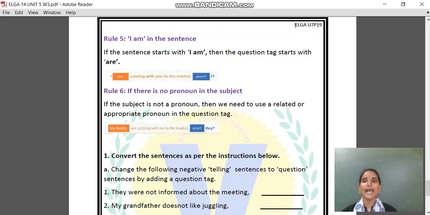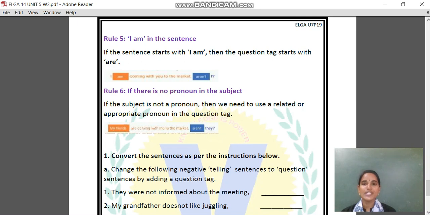Rule 5, I am in the sentence. If the sentence starts with I am, then the question tag starts with are. Okay. So for example, I am coming with you to the market. So I have used here am. But as I used am in a telling sentence, then I have to start the question tag with aren't I. Yes, I am coming with you to the market, aren't I?